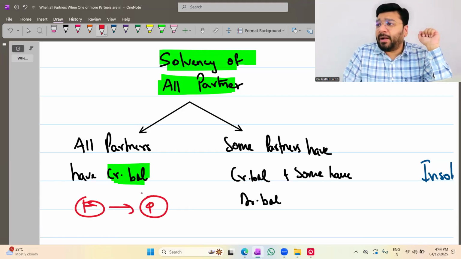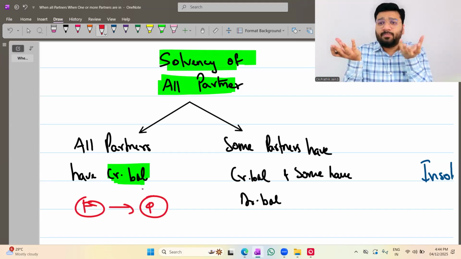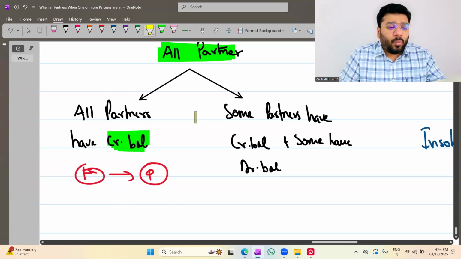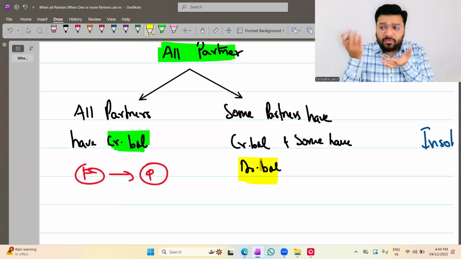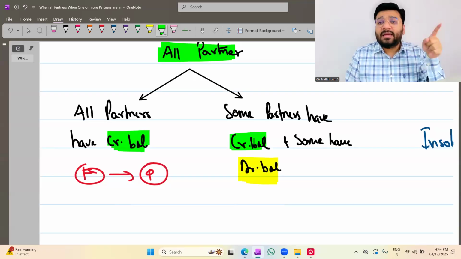The firm has to pay the money to the partner. So at the end, whatever is the outstanding balance of the partner and the outstanding cash balance, both will match. So whatever money is there, if you pay to the partners, cash and capital account both will close. Then we saw one case where one or more partners had debit balance. So we require money from that partner. Now we'll have sufficient cash to make the payment to the partners having credit balance.